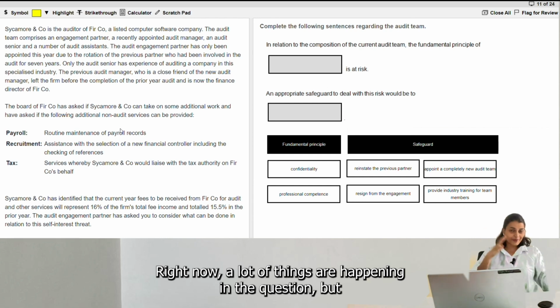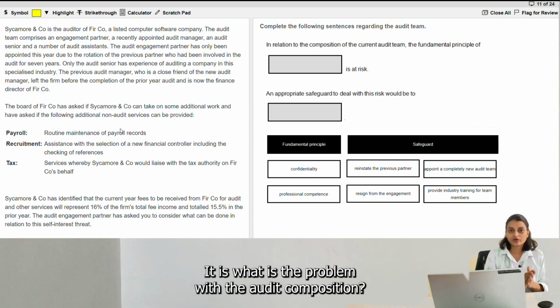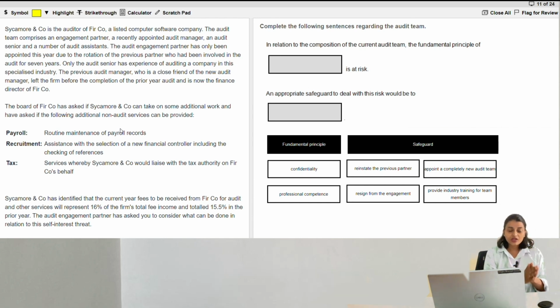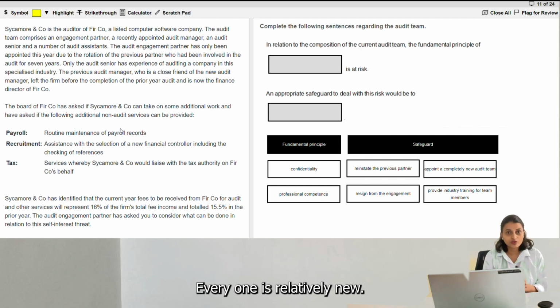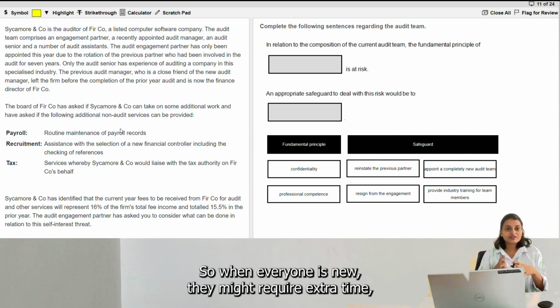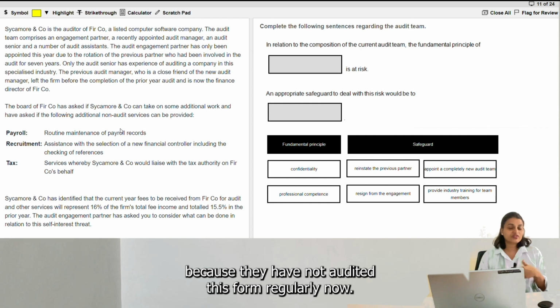Now, a lot of things are happening in the question, but quickly decoding the requirement of the first question, it says what is the problem with the audit team composition. Now, the problem with the audit team composition is no one has experience, everyone is relatively new. So, when everyone is new, they might require extra time or their professional competency might not be that good because they have not audited this firm regularly.